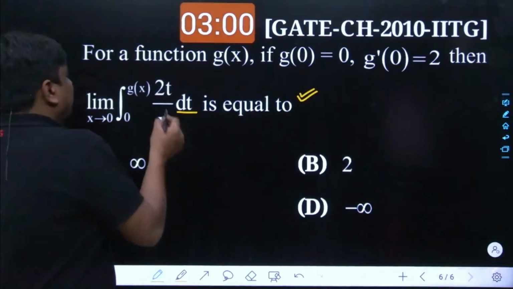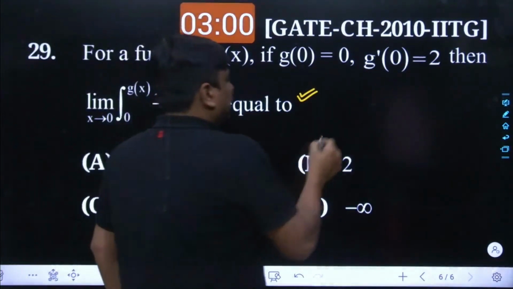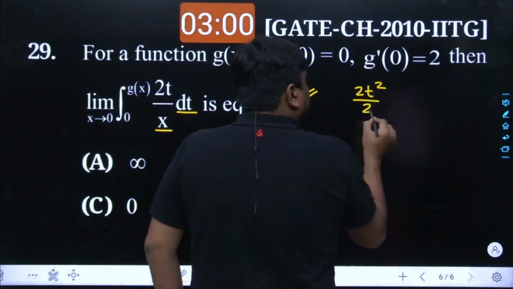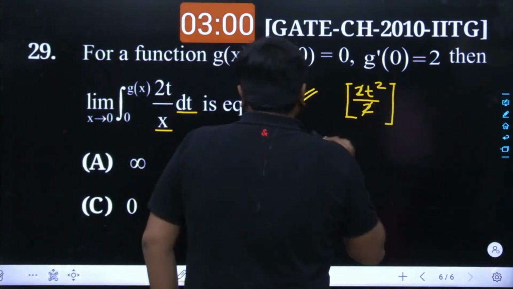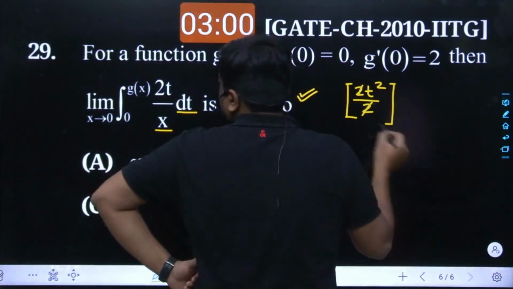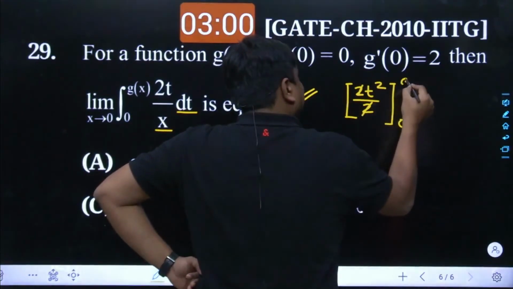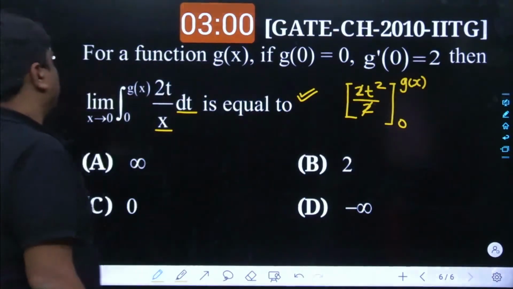So virtually speaking, the integration of 2t has to take place, and that gives 2t square divided by 2. The 2 and 2 get cancelled, and we come up with the lower limit and upper limit. The lower limit of t is 0 and the upper limit of t is g of x, which is a function of x over here.